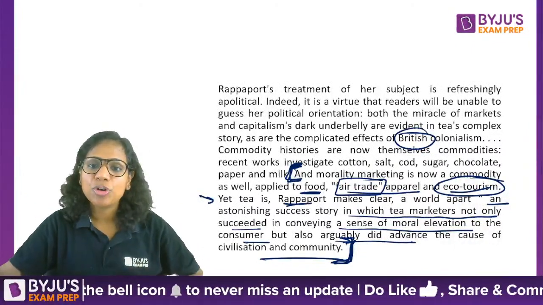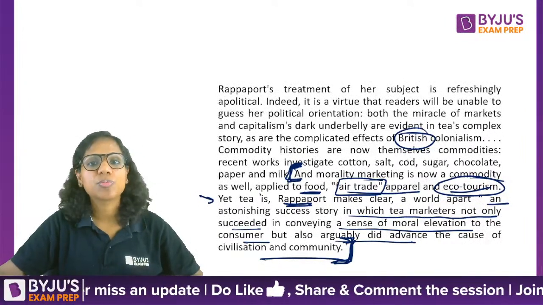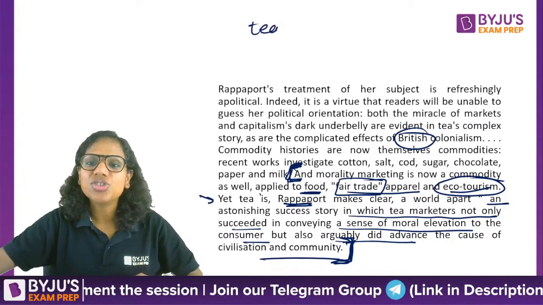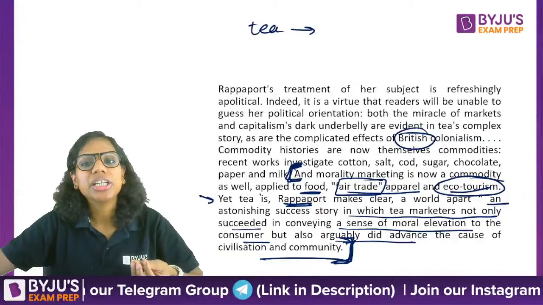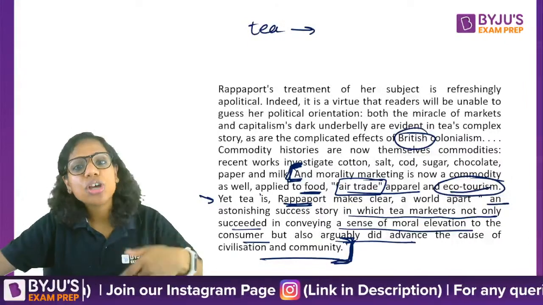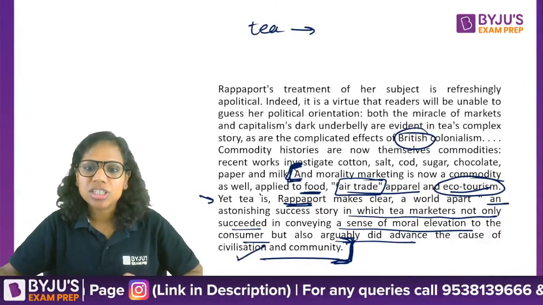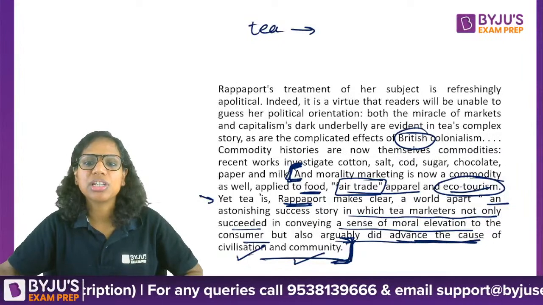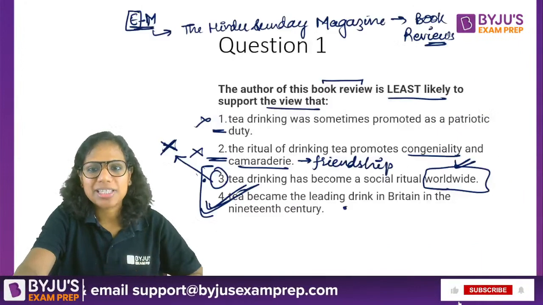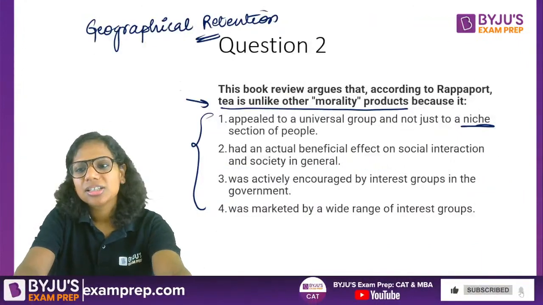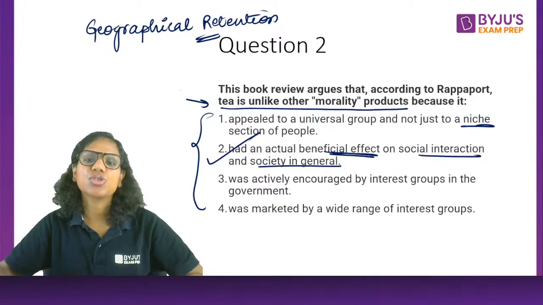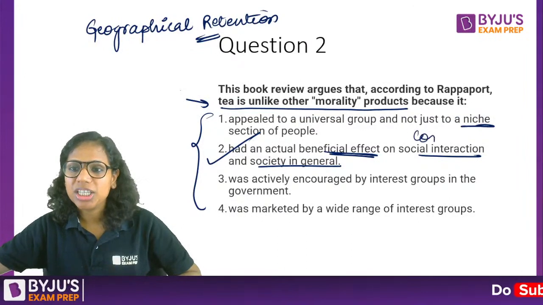So this is morality marketing. Yet, Rappaport says that tea is different from these products. Why? Because tea marketers were not just marketing a sense that if you have tea, you are morally elevated. They actually caused good changes to the society, to the civilization, to the community. They did advance the cause of civilization and community. That is how tea is different, as per the passage. So what should be our answer? It should be 2. They had an actual beneficial effect on social interaction and society in general. Civilization, community.